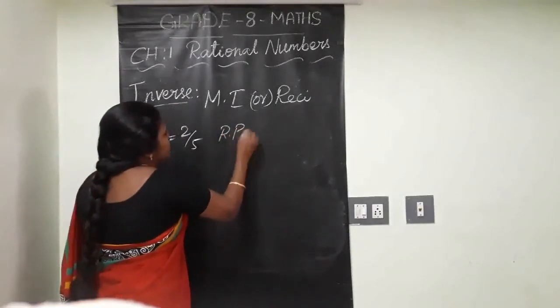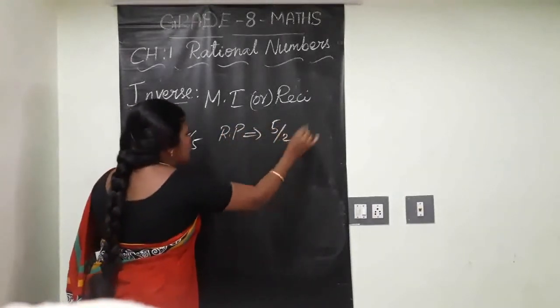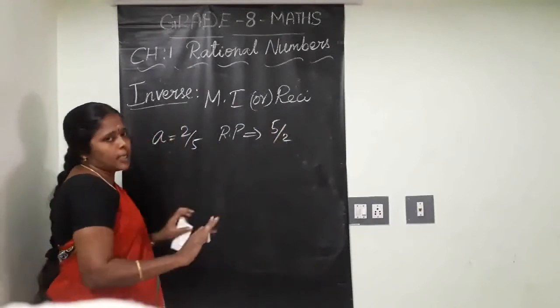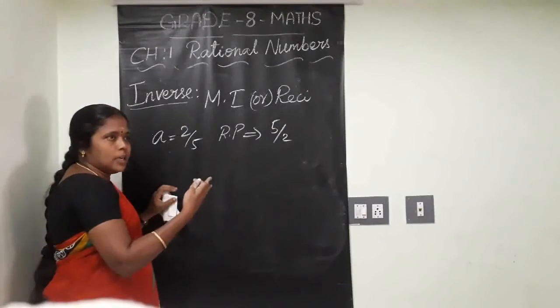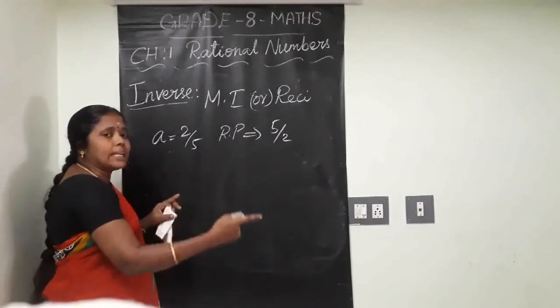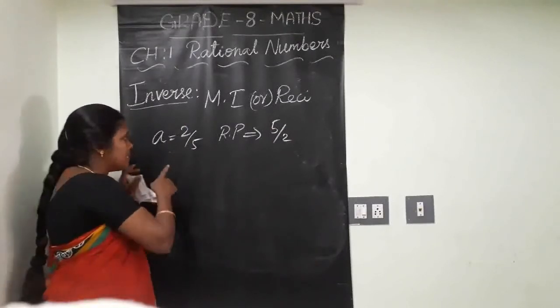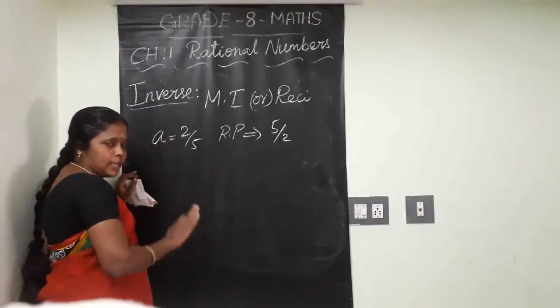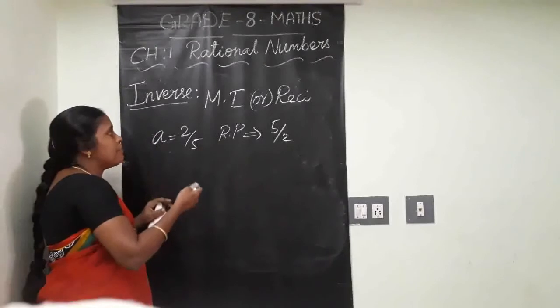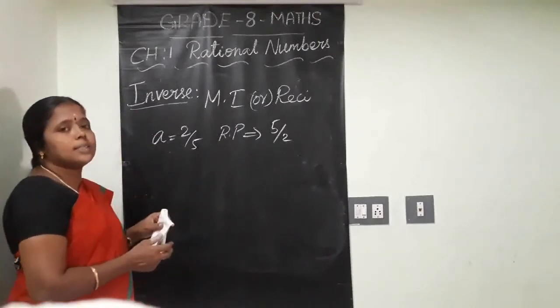Reciprocal is 5 by 2. Here signs should be same. In additive inverse, what we have focused about that sign. Plus means minus, minus means plus. But here multiplicative inverse means the signs should be same. The place of numerator and denominator of the rational to be changed.